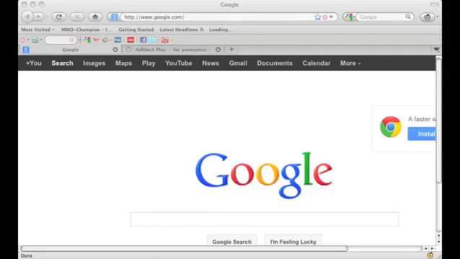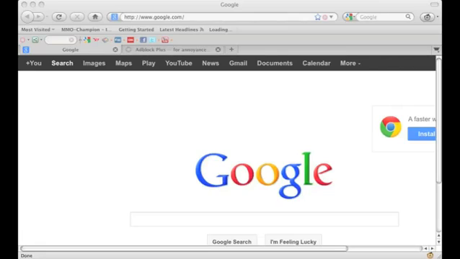Today I'm going to show you how to stop audio ads on your web pages. Sometimes when you're visiting web pages, a pop-up appears and in the background there's some sound playing and it's quite annoying. So the first thing you want to do is block those pop-ups.